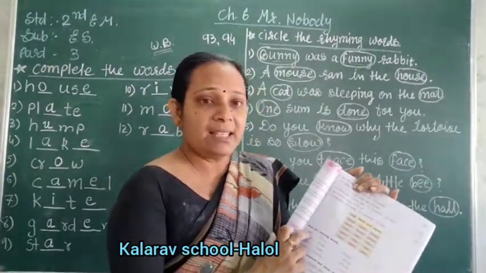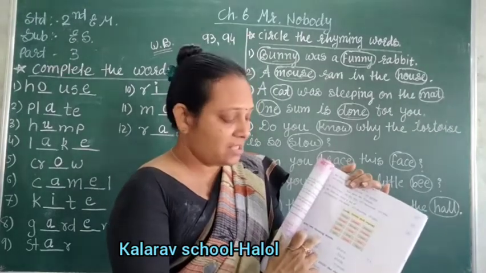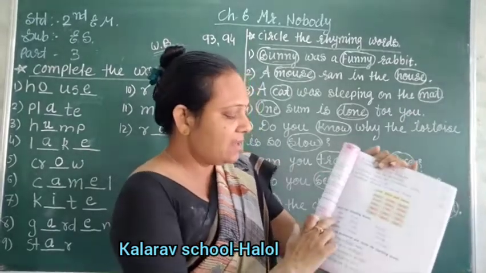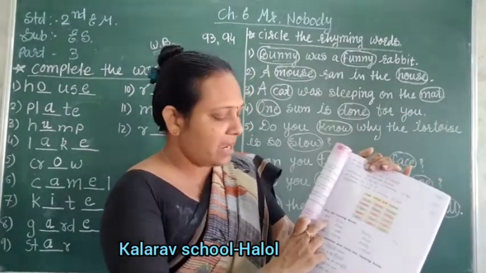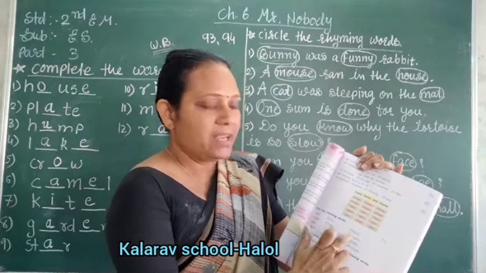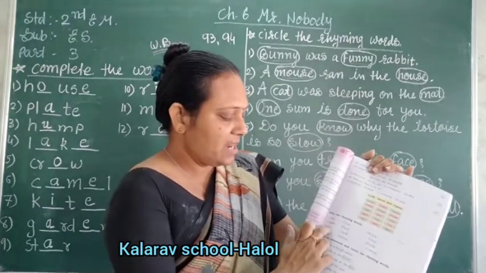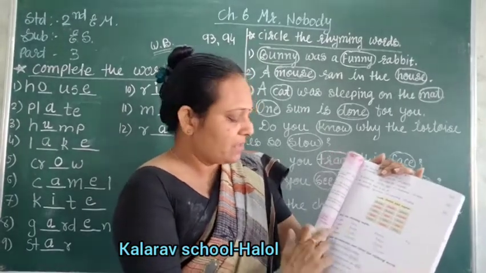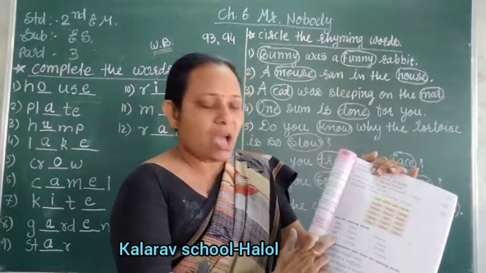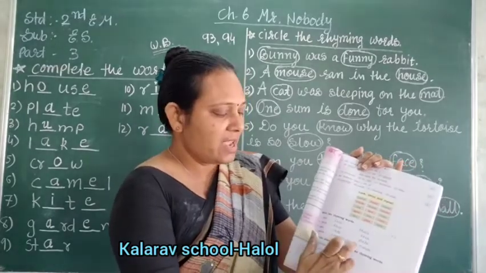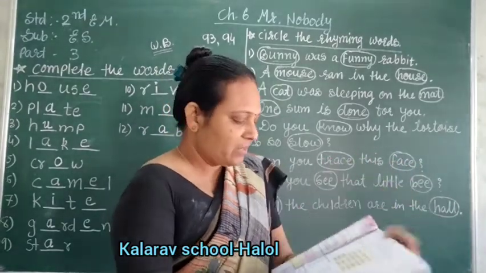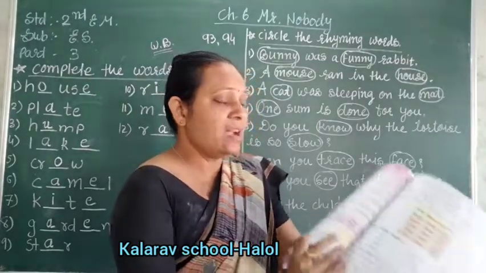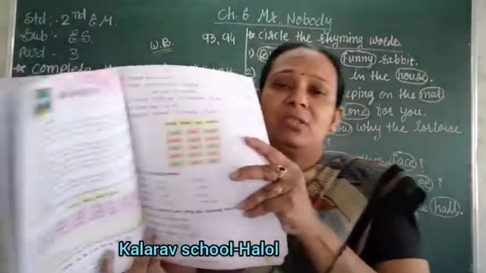First number is L A C E, then F A C E, T R A C E. I already sent you in the PDF, right? Then S P R E E, then F R E E, T R E E, tree. G A T E, L A T E, P L A T E, plate. Then four number, D O U S E, douse, S O U S E, house, M O U S E, mouse. So this has to be filled in the workbook with good writing.